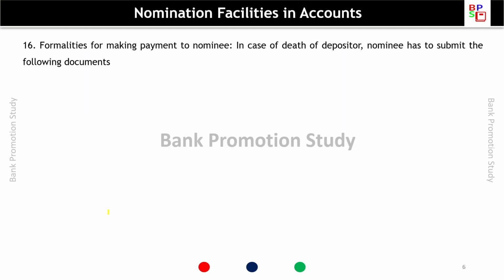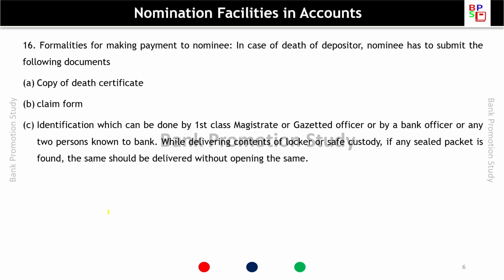Formalities for making payment to nominee. In case of death of depositor, nominee has to submit the following documents: copy of death certificate, claim form. Identification can be done by a first class magistrate or gazetted officer or by a bank officer or any two persons known to the bank. While delivering contents of locker or safe custody, if any sealed packet is found, the same should be delivered without opening.